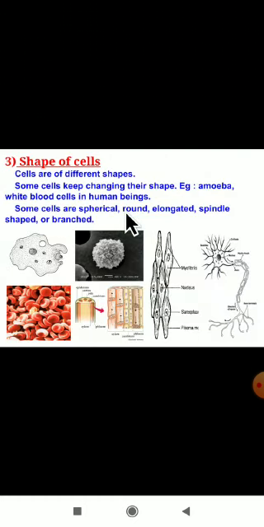Next one is the size of cells. We have seen here the shape of cells. Yes, dear students, shapes are different here. Some cells keep changing their shape. Which are those? Amoeba and white blood cells, which are present in human beings. Some cells are spherical, round, elongated, spindle shaped or branched. These are the shapes of a cell.